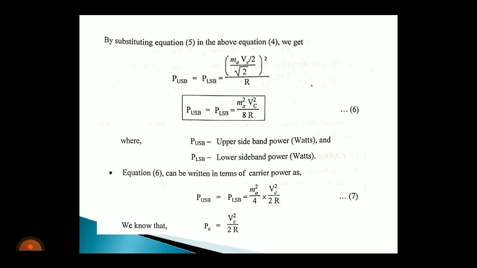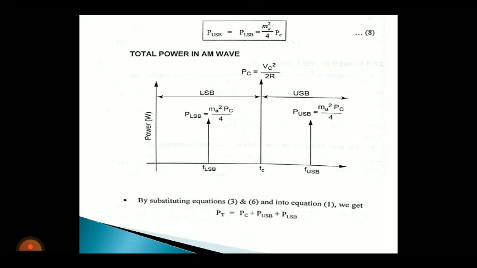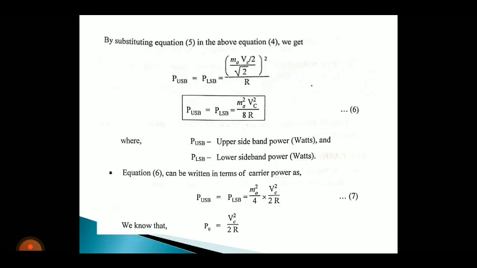Now I am going to split this equation. 8 can be expressed as 4 into 2, because I am going to write this equation in terms of carrier power. Already we know the value of carrier power, that is Vc squared by 2R. So I am going to write the total power in terms of carrier power, and for our convenience I am going to split this equation.